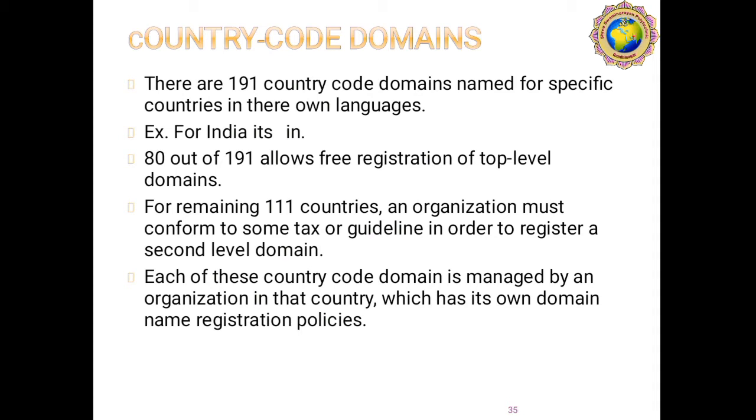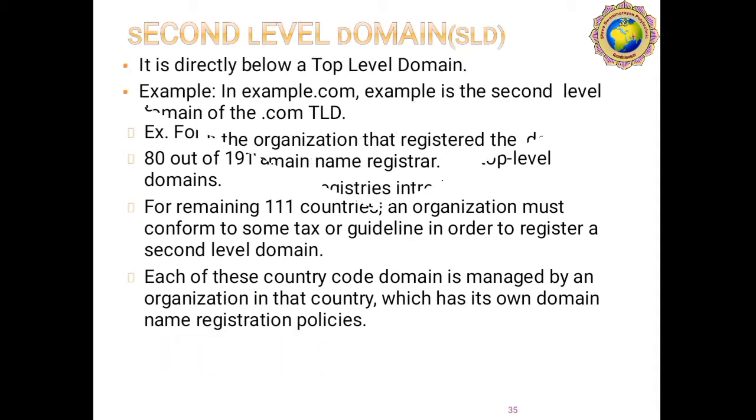So for India the country domain is IN, and 80 countries allow free registration of top level domain, and the remaining 111 countries must follow the guidelines to register second level domains, and each of these country code domains is managed by an organization in that country which has its own domain name registration policies.